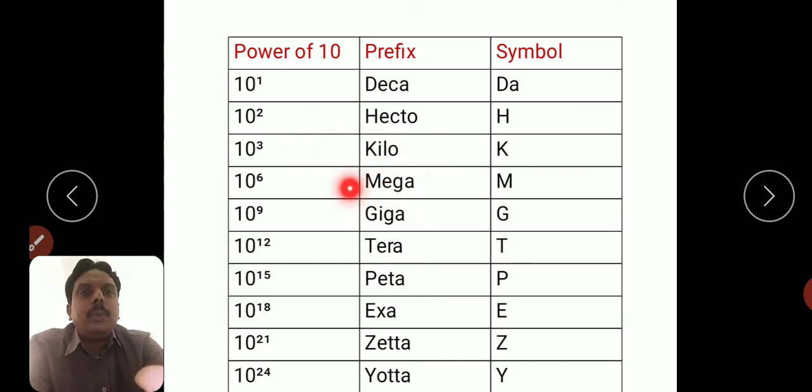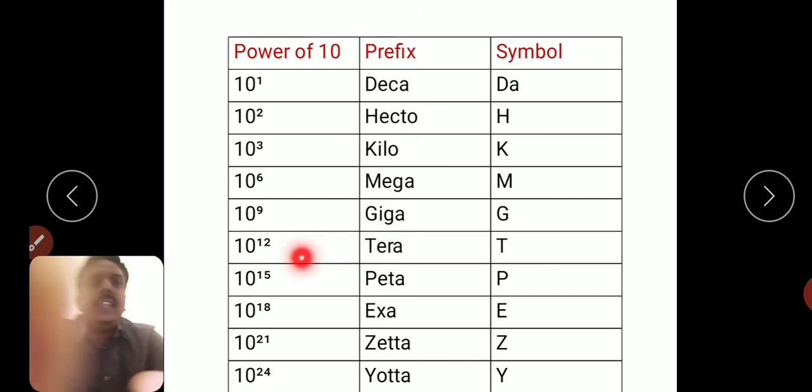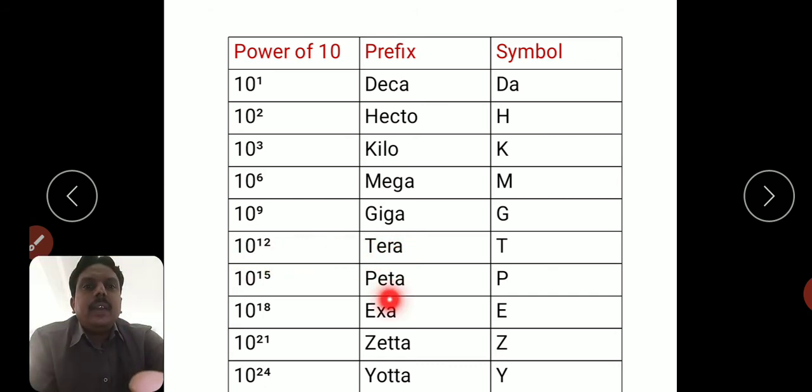Mega 10 power 6, giga 10 power 9, tera 10 power 12, peta 10 power 15, exa 10 power 18, zetta 10 power 21, yotta 10 power 24. All these are represented in capital letters. For example, 10 micrometers. Micro means 10 power minus 6. Megameters, say 10 power 6 meters, like that.